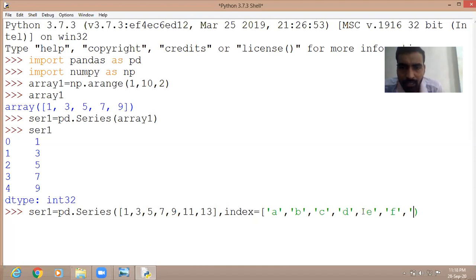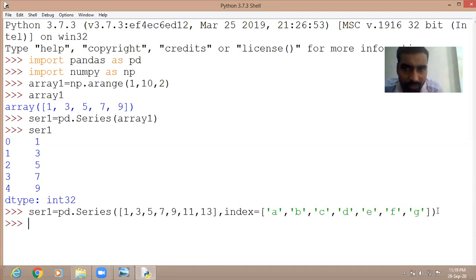So it is 7 values, one more: F, G. Then close. Now you see the index will be A, B, C, D and so on, and the values will be 1, 3, 5, 7, 9, 11, and 13.